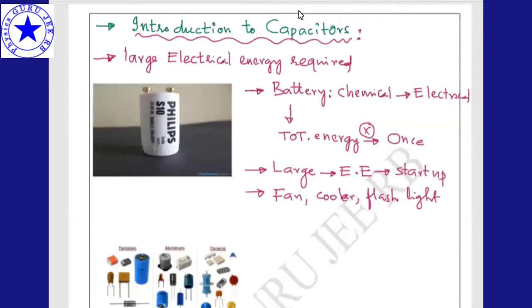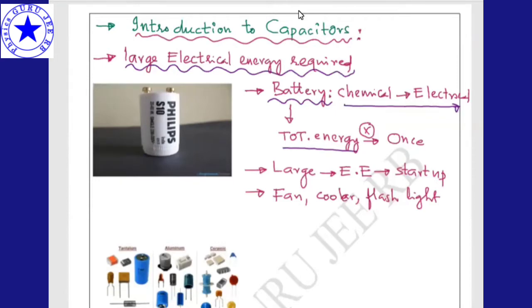So to give a large amount of electrical energy, we require a device which we will call a capacitor. The total energy at once can be supplied by the capacitor. So the necessity is developed because a battery cannot satisfy this particular condition. A battery gives only chemical to electrical energy, and it cannot give the total energy at once. And most electrical devices require large electrical energy at a time.